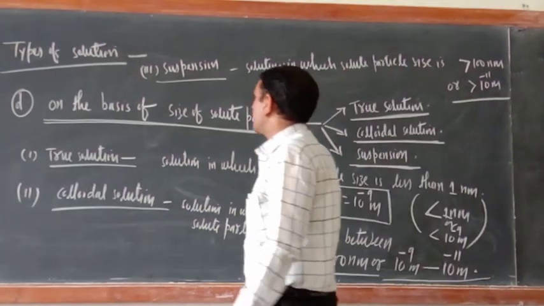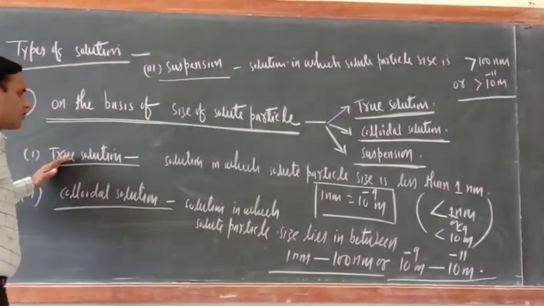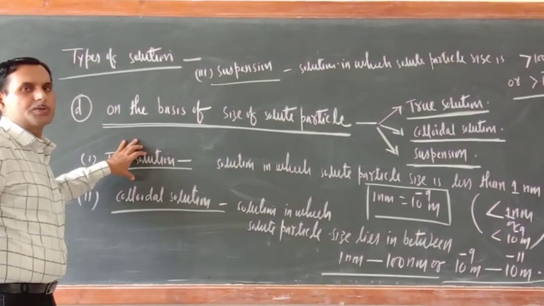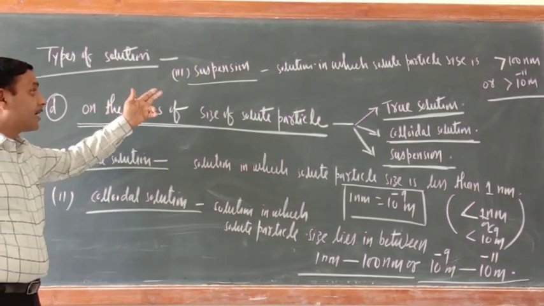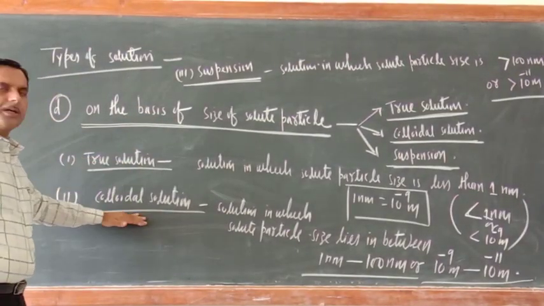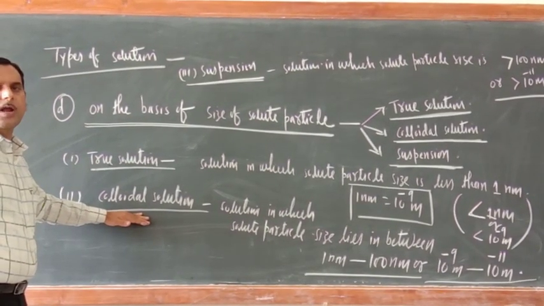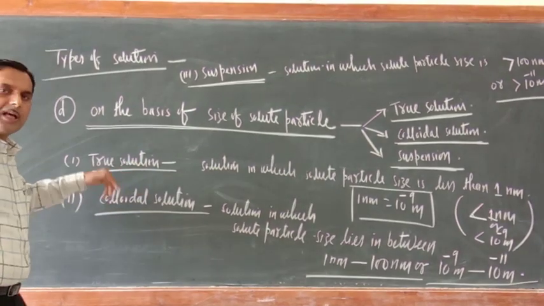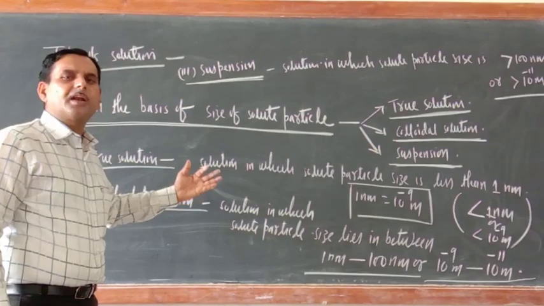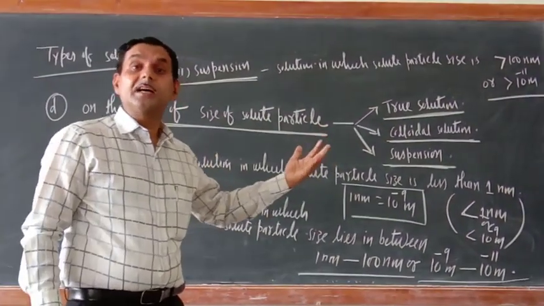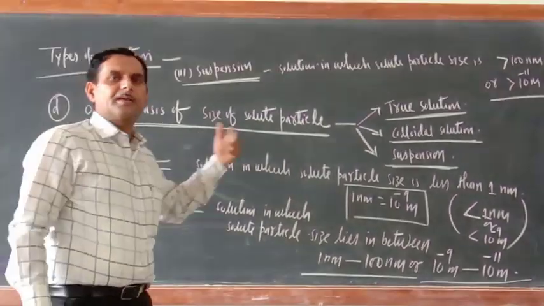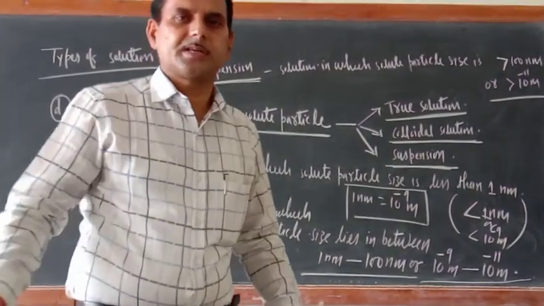So just see, what is the conclusion here? The smallest solute particle size lies in the true solution. The biggest lies in the suspension. And in between suspension and true solution, colloidal particles are there. Details of these three types of solution will be taught afterwards. Right now we have just classified the solution. So that much is enough for you, and now I will give you some questions.